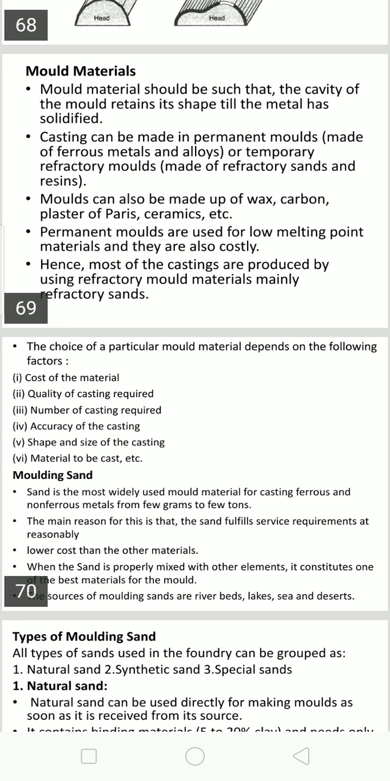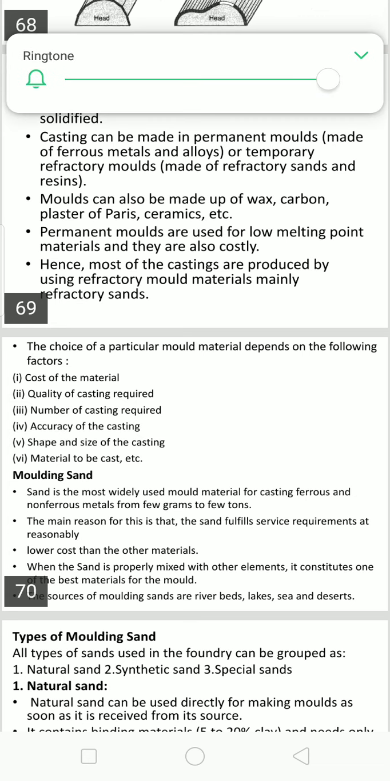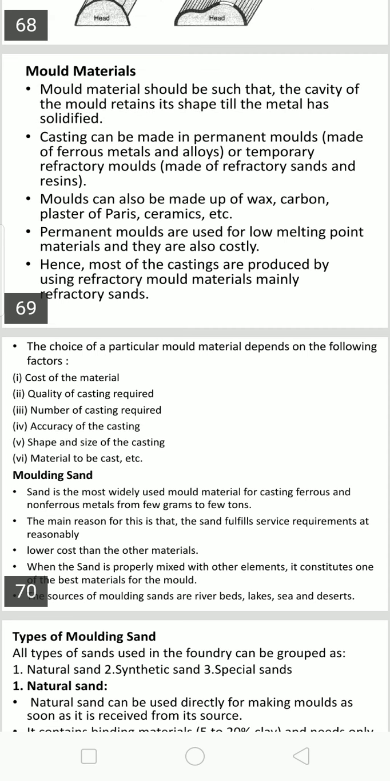All we have discussed in the earlier classes. In the previous class, we discussed pattern allowances: why these allowances are necessary to provide on patterns, what the different types of allowances are, and why they are given to the patterns, for producing a defect-free or sound casting.